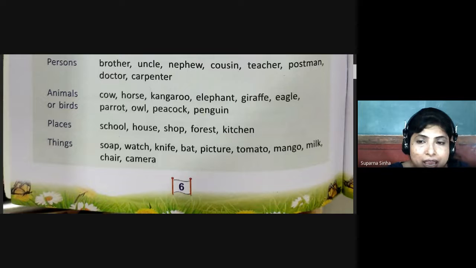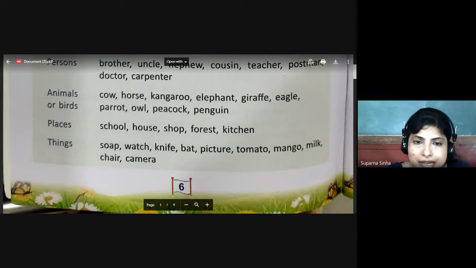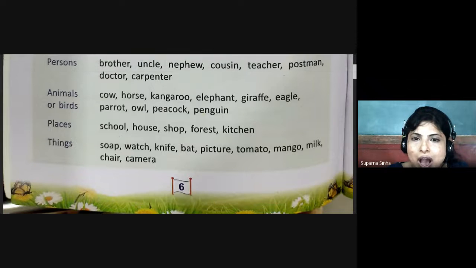But if you say Ram's house, that is not a naming word, it is a particular name, so it is a noun. Yeah, it is a name, but it is particular. But here we can't understand from this whose school, whose house. It is not particular. So the names which give us a view of a place are called naming words.